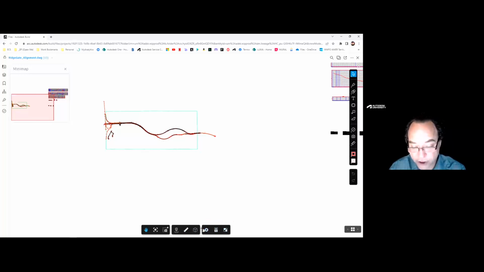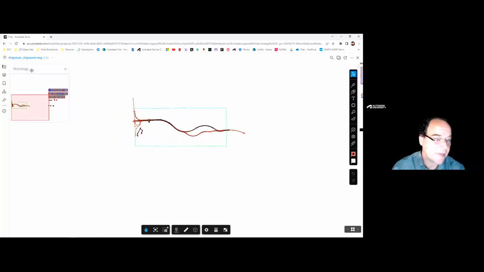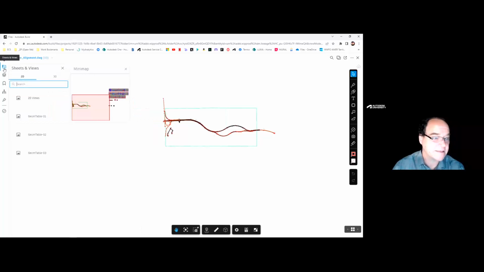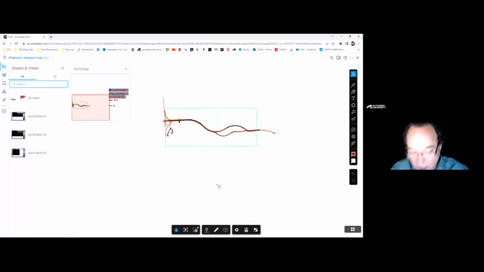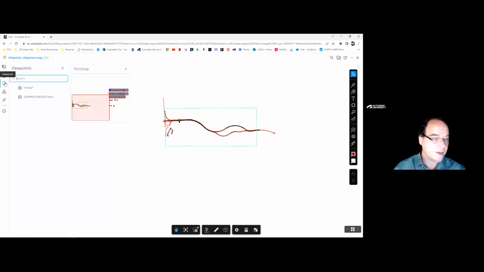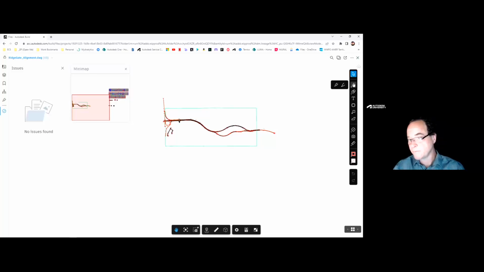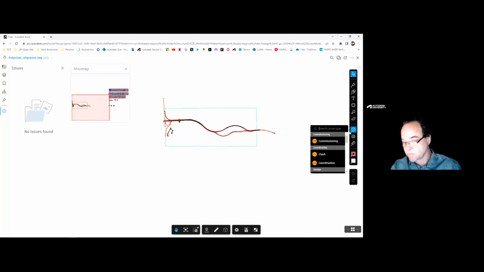And so if we come down to my compare button, the compare button and the issues are located in different places in BIM 360 than they are inside ACC. So just be aware of that. If I were to come over into a BIM 360 project, you would see that the issues icon is in a different location. Come down here to my markups and issues. And then the issues would be over here. That's not issues. This is issues.